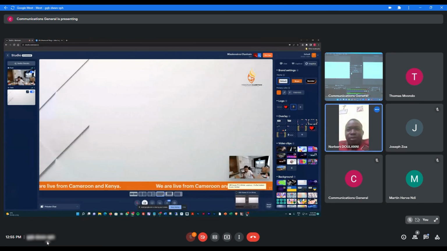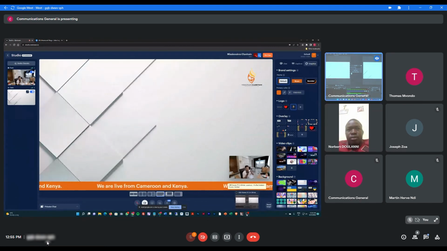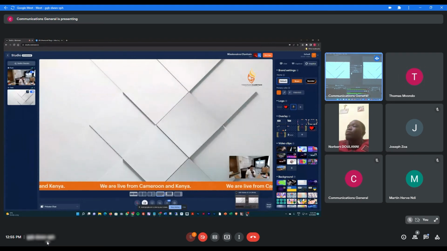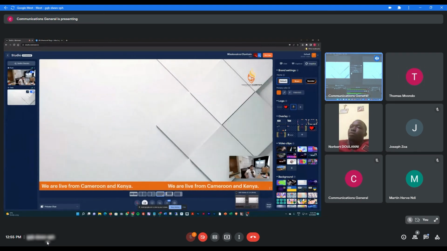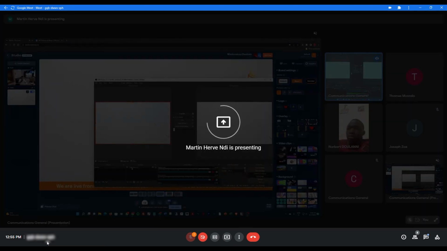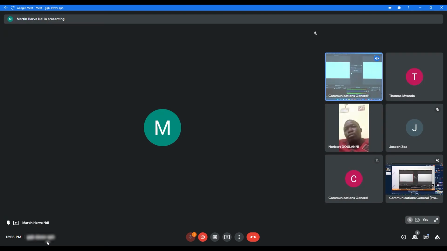Okay, fine. That means both programs should be on. In that computer, the OBS should be on with the link that I have given you, the media source. Remember, the media source that is in the Word file that I have sent, or the PDF file.